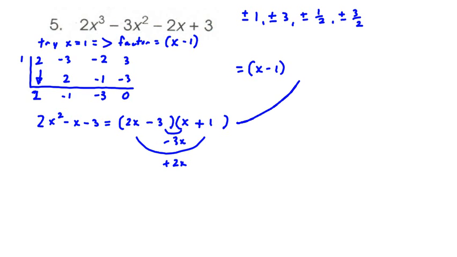So we're going to come right over here and write this in as quantity 2x minus 3 and quantity x plus 1. And this middle one is going to give us a 0 of, I think, 3 over 2. The one on the right is going to give us a 0 of x equals negative 1. So this is going to be our fully factored form for number 5.